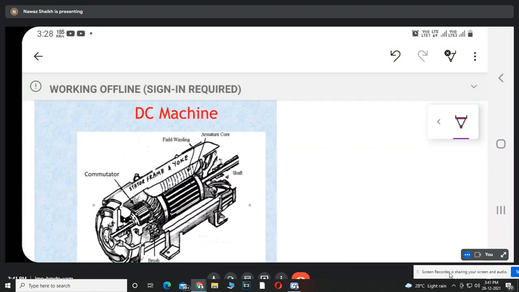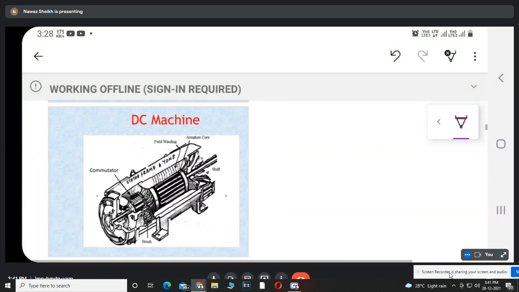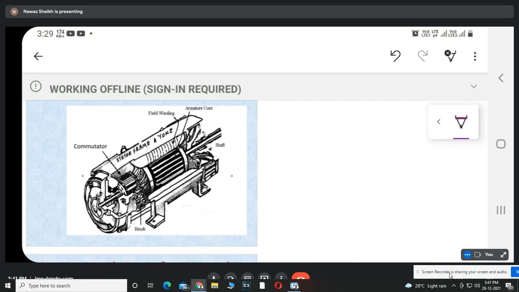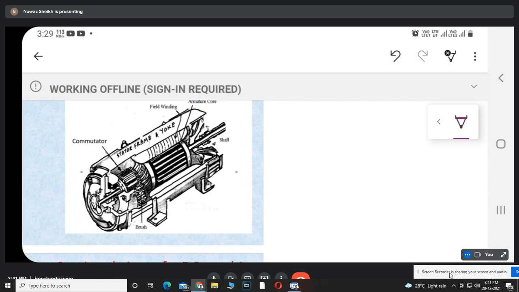Now, this is the internal assembly of the construction diagram of the DC machine. The outer body is called as yoke. This indicates the commutator.